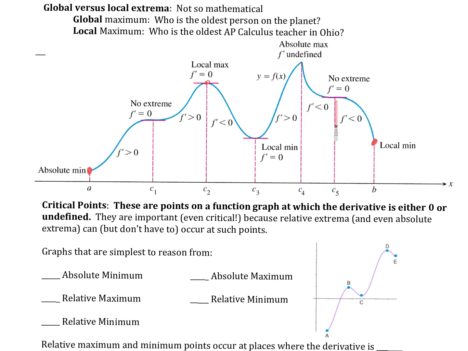I dig it. Over here, why don't we think we have any extrema? My f prime was negative, 0, and then continued to be negative. So unless my f prime is changing signs, negative to positive or positive to negative, I won't have any extrema. Local min over here, you down with that? It's the lowest point close by, but it's not absolutely the lowest point.